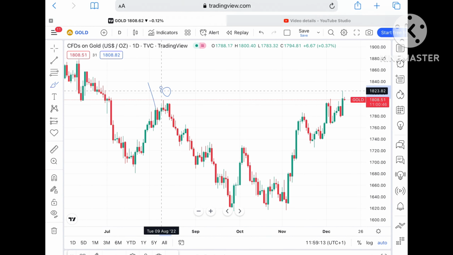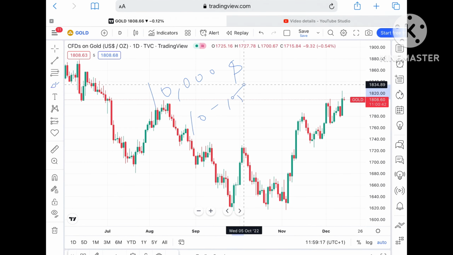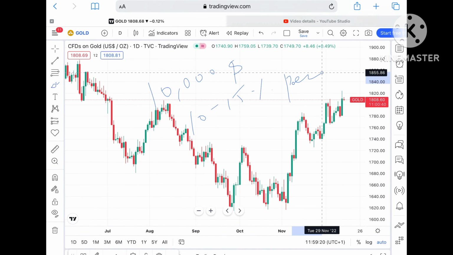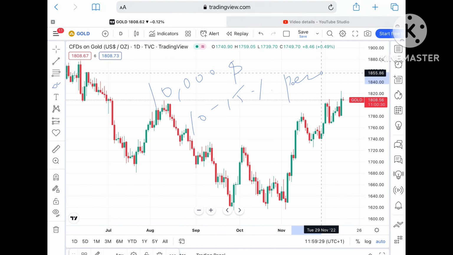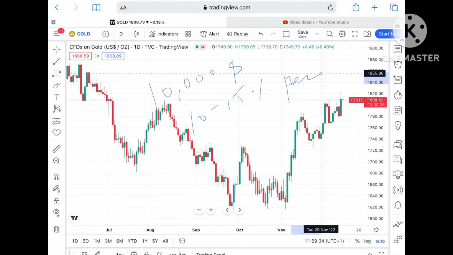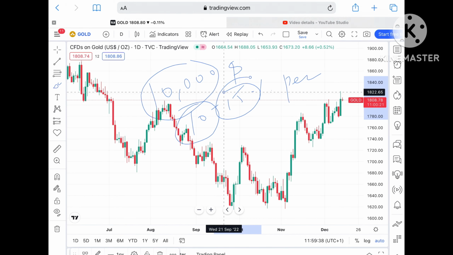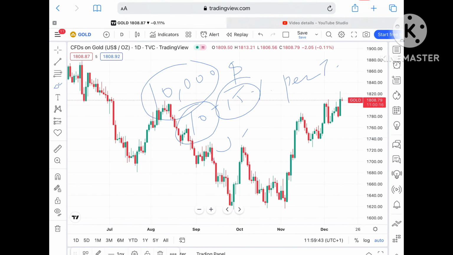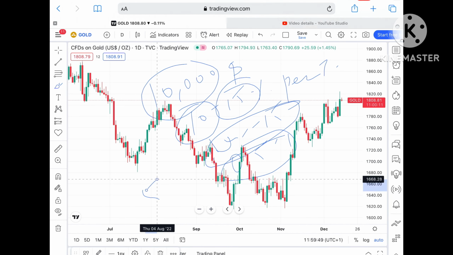I'll tell you here that suppose you are trading with $10,000, try to trade with 10 to 15% of capital per trade. For investing, for 5 to 10 years, you can say it is on the uptrend if you want to invest for 5, 10 or 20 years. But if you're trading, you have to be careful. Suppose you're trading with $10,000, try to trade with 10 to 15% of capital per trade, so that is $1,000 to $1,500, and a risk of 0.5 to 1%, that is $50 to $100.